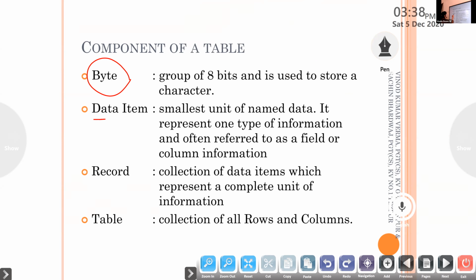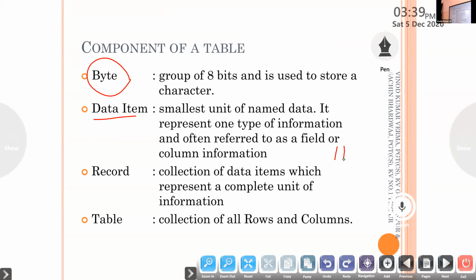Then next one is data item. Smallest unit of named data, that is like an atom. One piece of information like class 11 is called a data item because it is only one value. You can't divide it into 2 ones. That is wrong. 11 means 11.